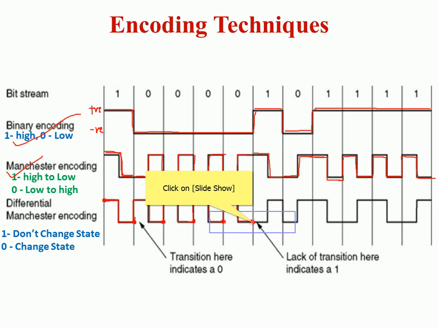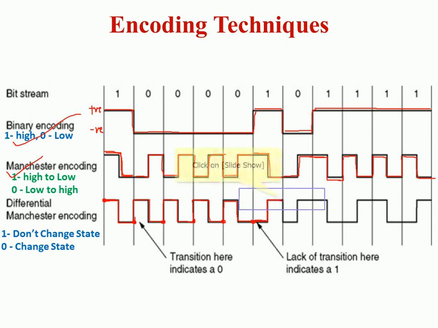Don't change the state. So I don't change the state till the middle of the bit. I keep the state as it is and then change at the mid of the bit. At this point 0 means change the state. So here itself I change the state.